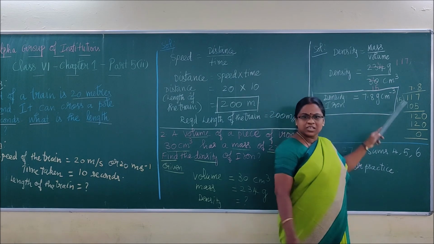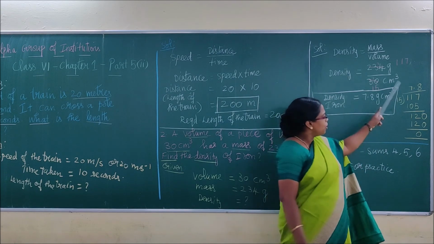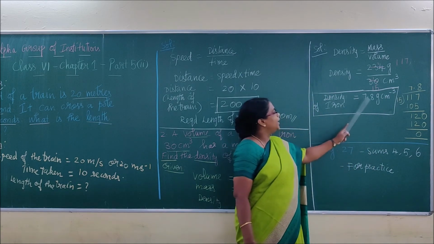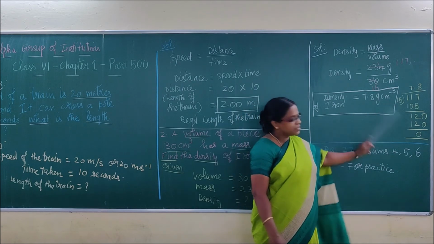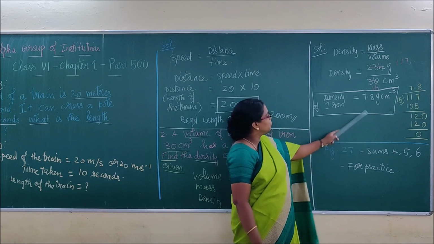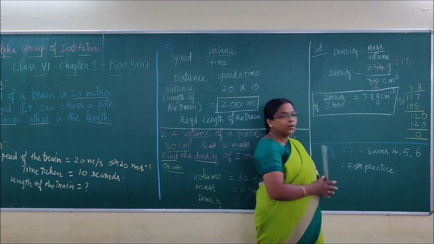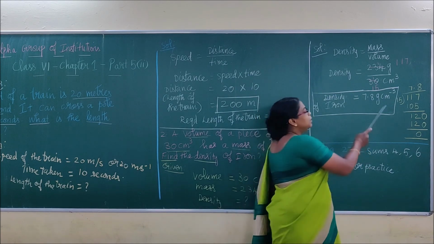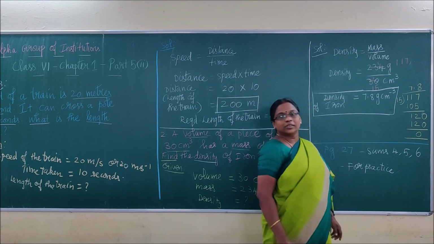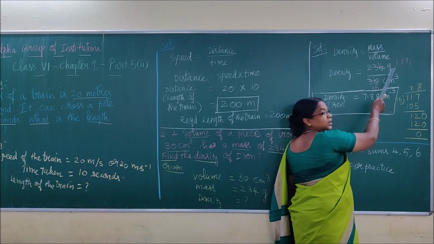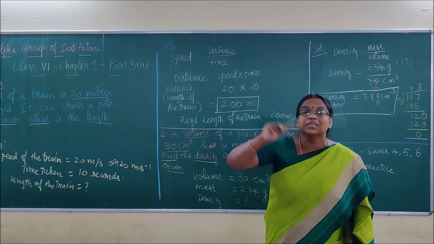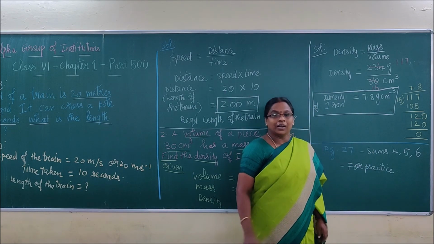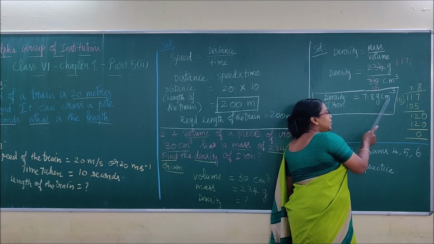The division and all you know very well from your lower classes. So you have to see this. In division we are getting the answer 7.8. You can refer to this division, zoom it and see in your video. What is the answer? 7.8. What is the unit? Here we have gram, here we have centimeter cube. But that centimeter cube is in the denominator. When it goes up, it will go as centimeter power minus 3. So gram, and how do we read it? Per: gram per centimeter cube.